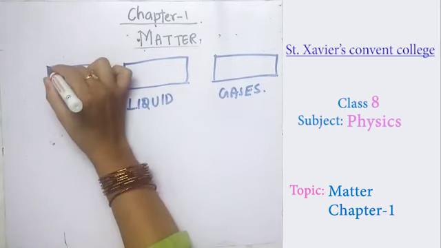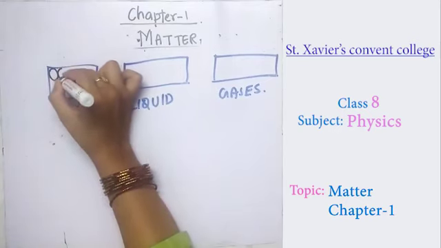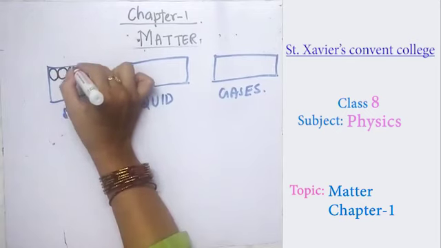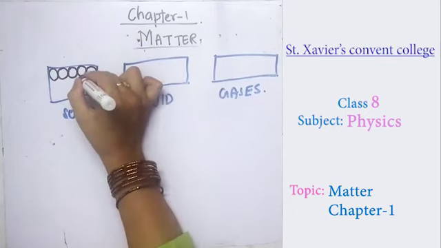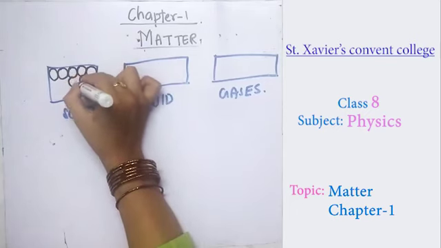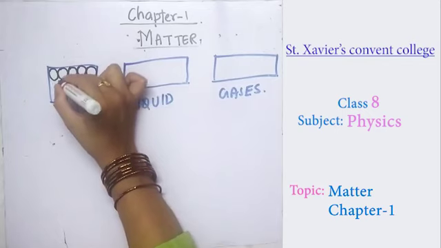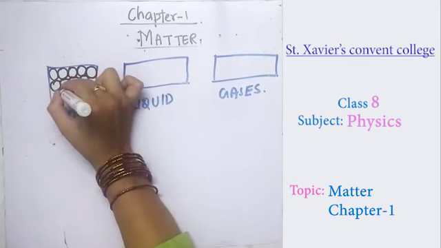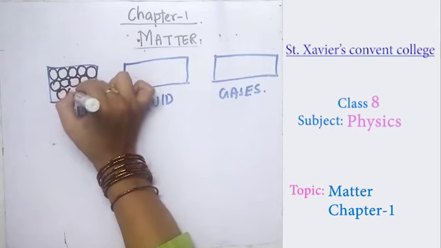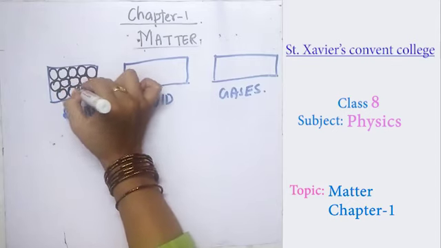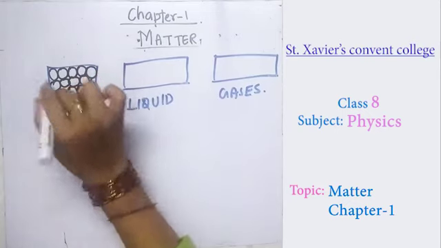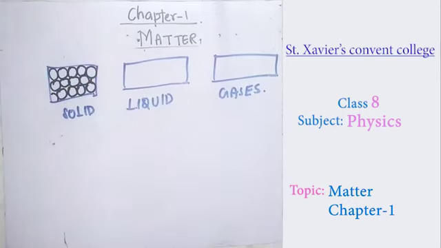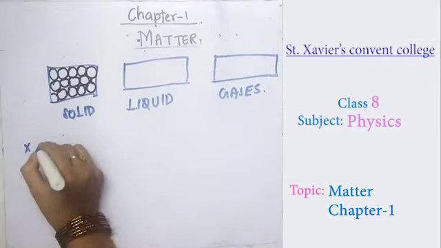Okay, so in the solid, the molecules are very closely packed. You can see they are closely packed with each other. There is very little space and a high intermolecular force of attraction between them. You can see that molecules are very confined to each other. So the solids have the point that they are closely packed.